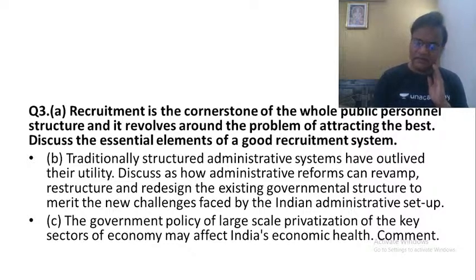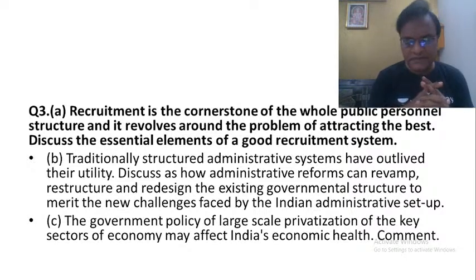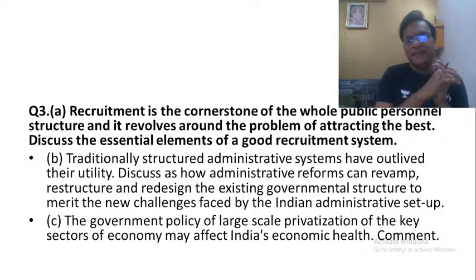On top of it, we also have what we call rank classification and the generalist civil service. In the age of globalization, what is the need for the average generalist? But unfortunately, we have only this generalist civil service, the IAS, dominating the civil services in India.